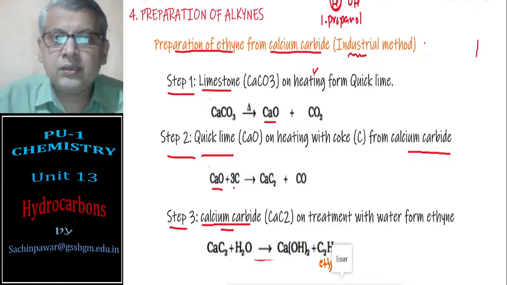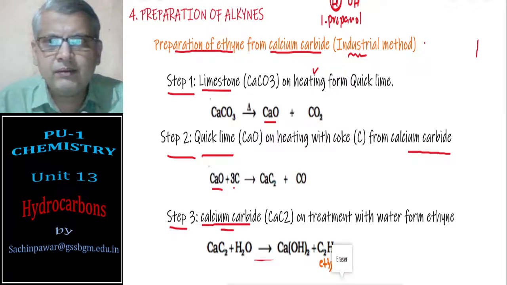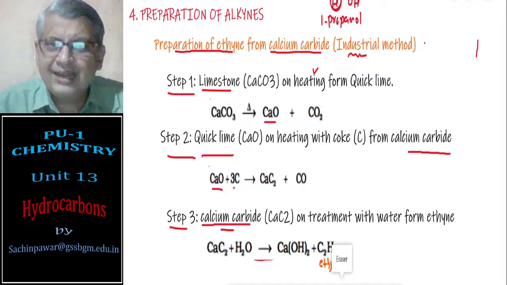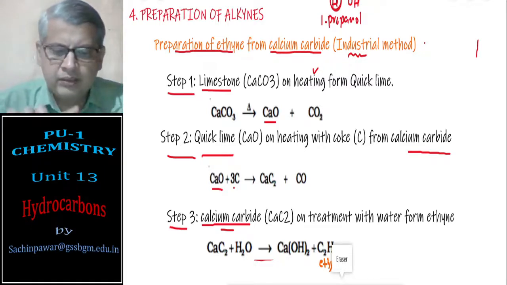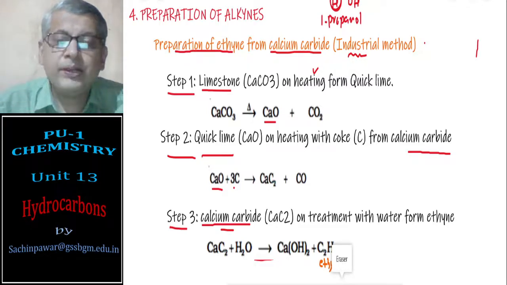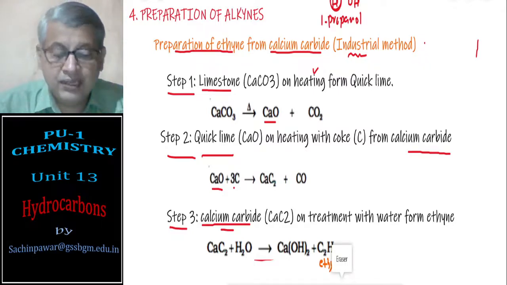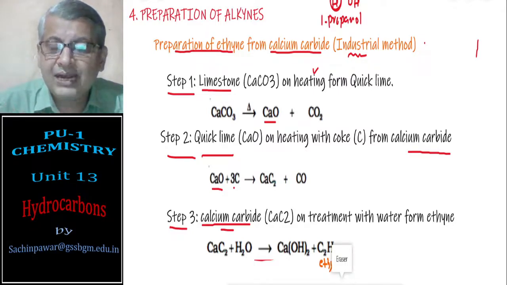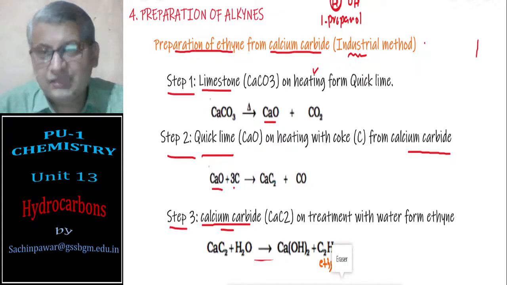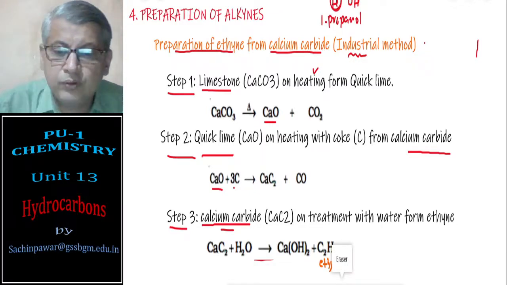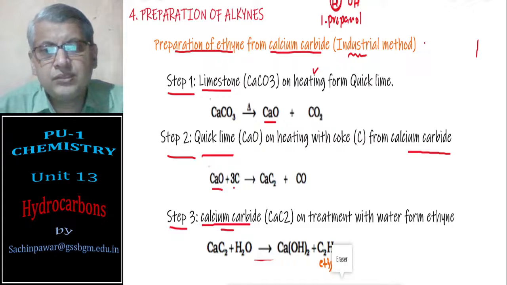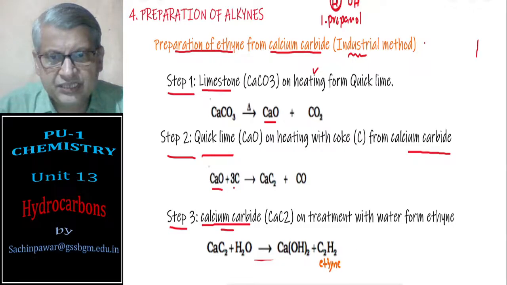So to just go back in today's session, we have gone through what are alkanes, alkenes, alkynes, geometrical isomers of alkenes and their properties, and methods of preparations of alkanes, alkenes and alkynes. This is all for today's class. The remaining part of the topic we shall cover in the next class. Thank you.